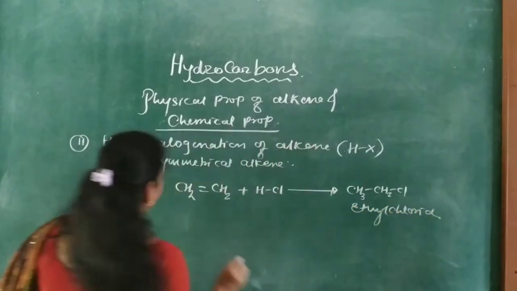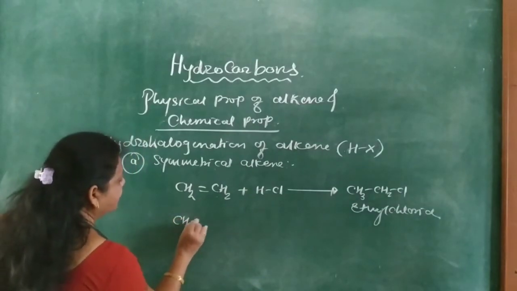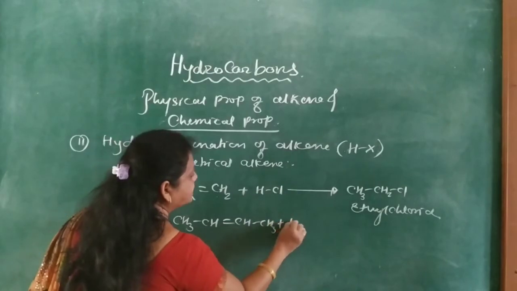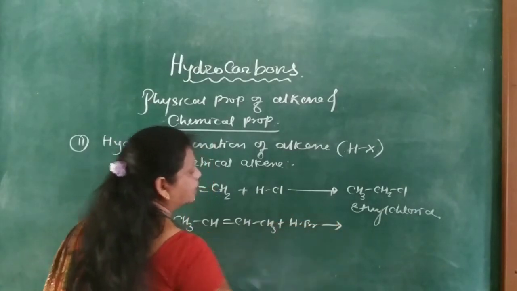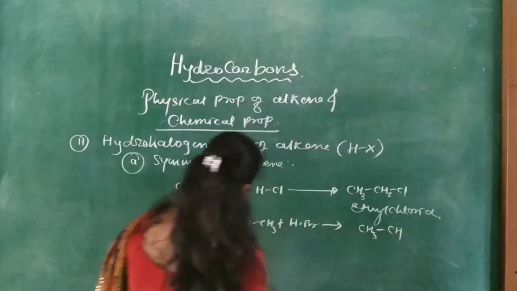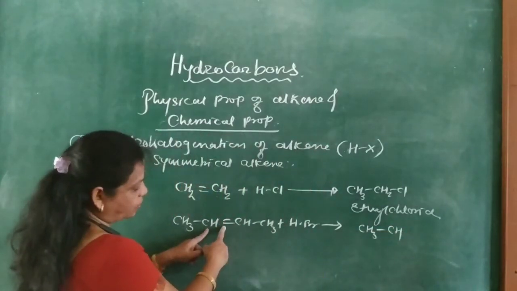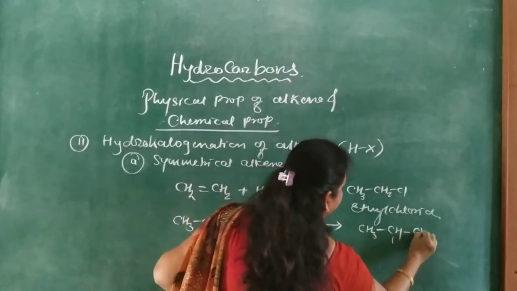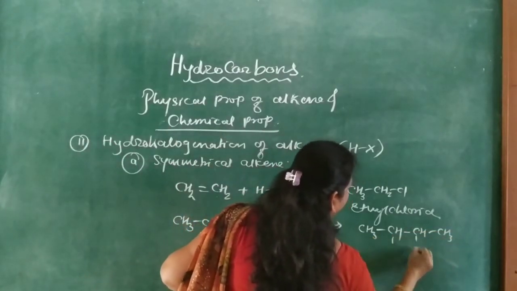If CH3CH=CH3... CH3CH=CH2CH3 plus HBr, the double bond gets converted into a single bond, and one vacancy remains on each carbon.